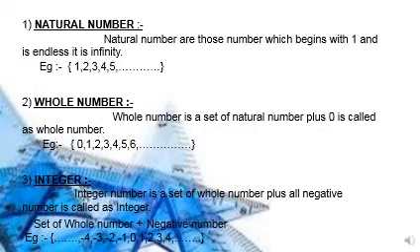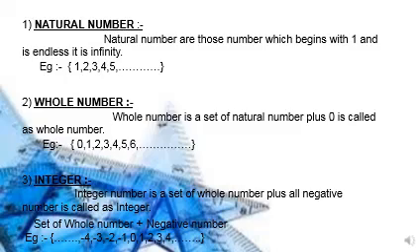Now we will see the first concept of our chapter, which is natural number. How will we define natural number? Natural numbers are those numbers which begin with 1 and are endless. Here endless means it is infinity. It cannot be counted. Example: 1, 2, 3, 4, 5 and it goes on.